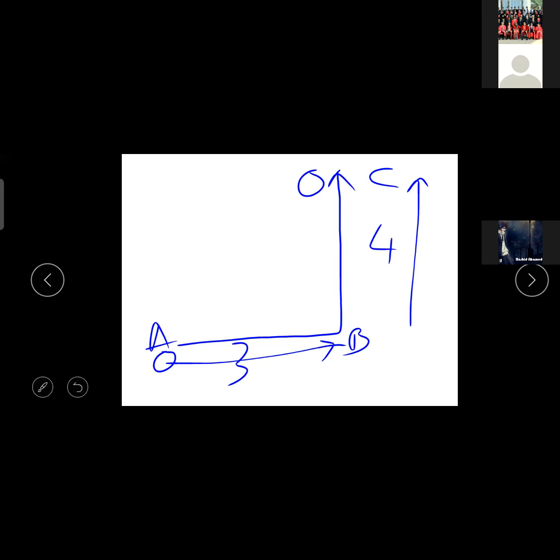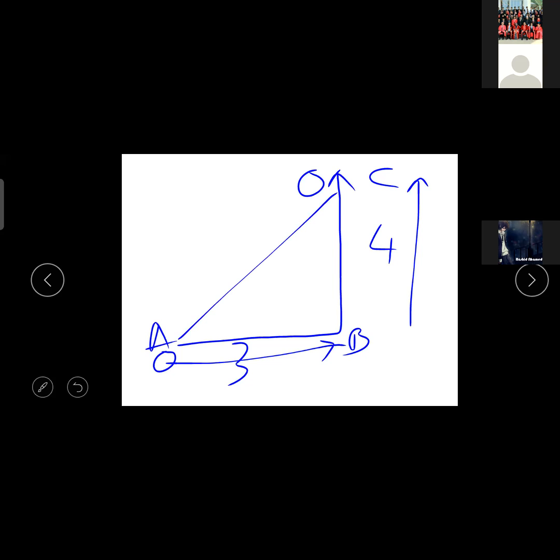You should know your maths. Pythagoras theorem, no? 3 squared plus 4 squared will be equal to this one squared. So you know there are Pythagoras triangles, no? 3, 4 and 5. So like that you should know some common things. 3, 4 and 5 are Pythagoras triangles. 3 into 3 is 9, 9 plus 4 into 4 is 16, 16 plus 9 is 25, 25 square root.